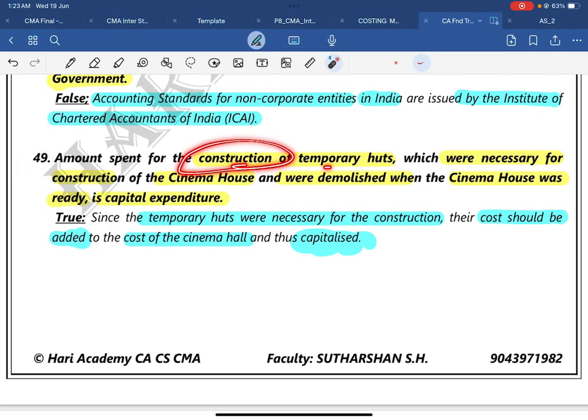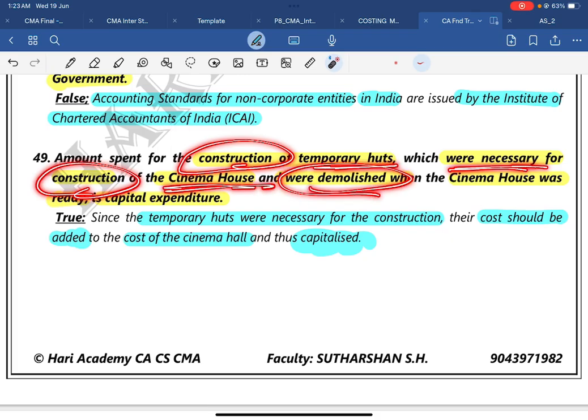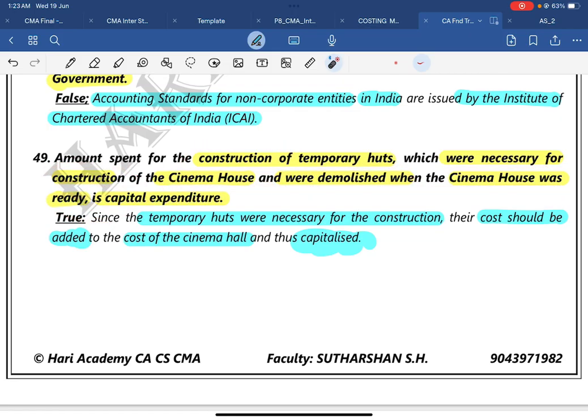Then question number 41. Amount spent on construction of temporary areas which are necessary for construction of a cinema house and were demolished when the cinema house was ready. It is a capital expenditure. The answer is true, because without temporary huts you cannot build a cinema house. The small huts are needed to store some goods, and for some people to stay. The construction workers need to stay there in the temporary areas. All the construction materials will be there in the temporary areas. Without temporary areas we cannot even build the house itself. So it is stated as a capital expenditure.